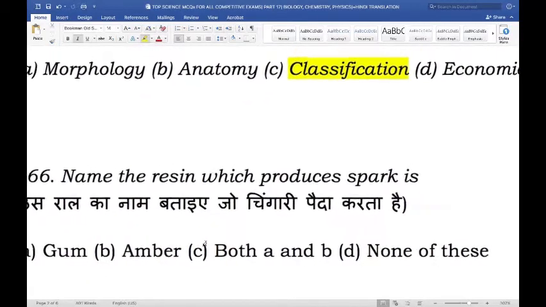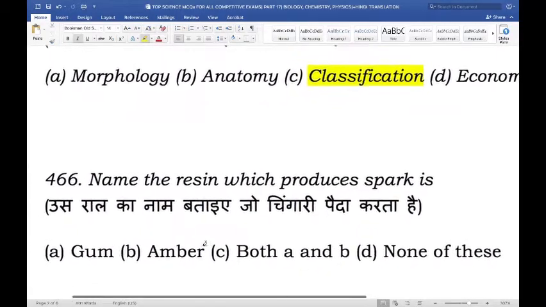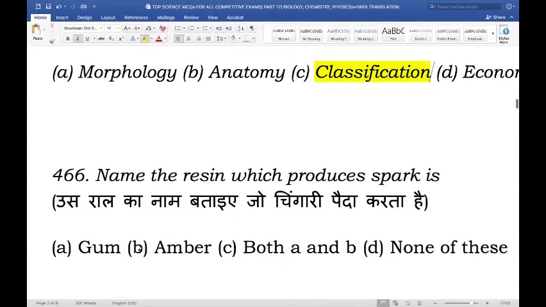Moving on, name the resin which produces spark. So which of these resins produce spark? Is it gum, amber, both gum and amber, or none? And the right answer here is amber.